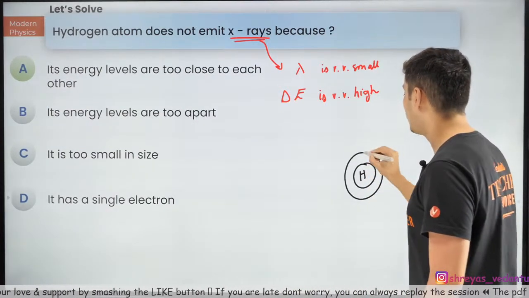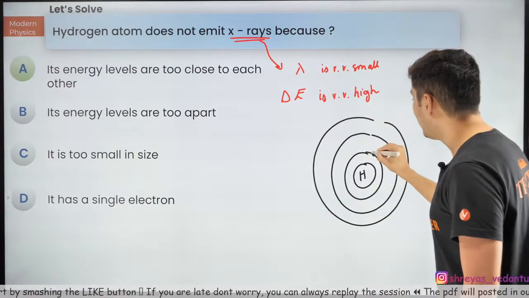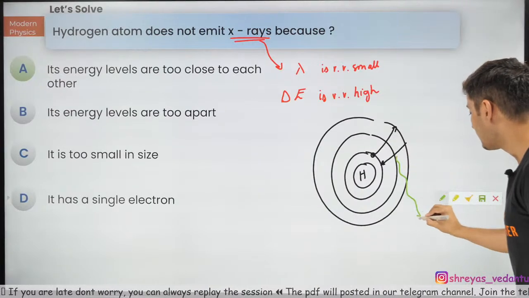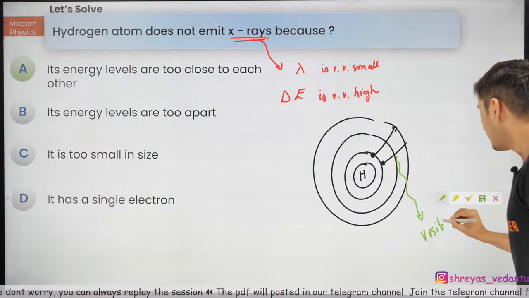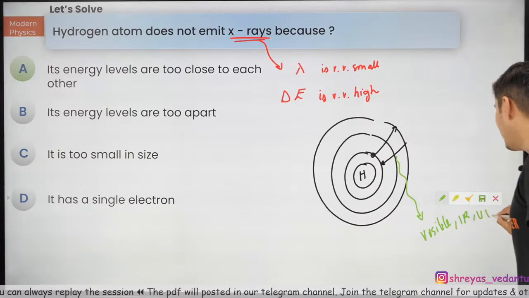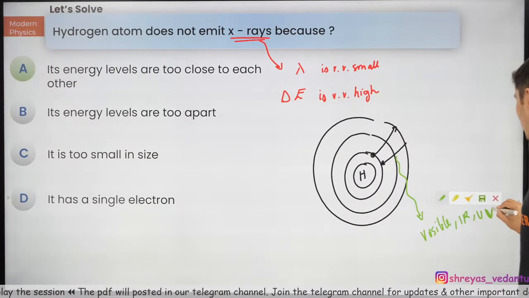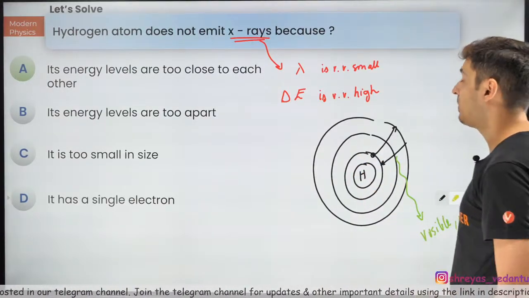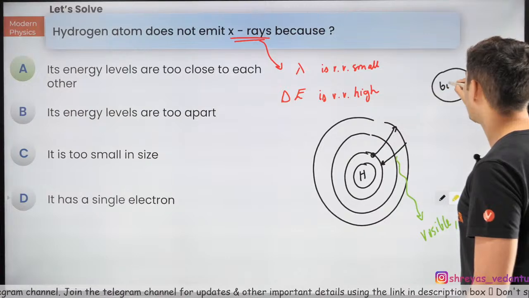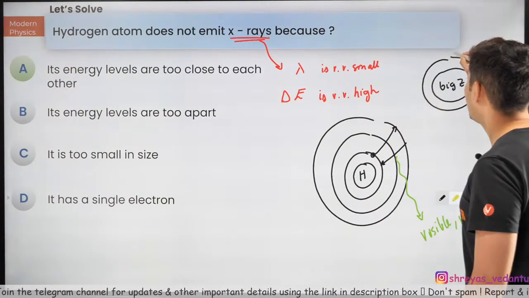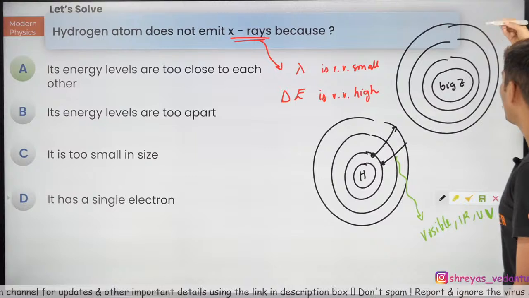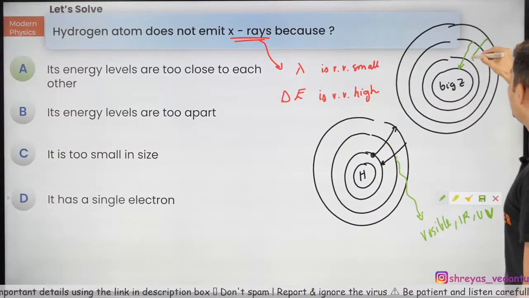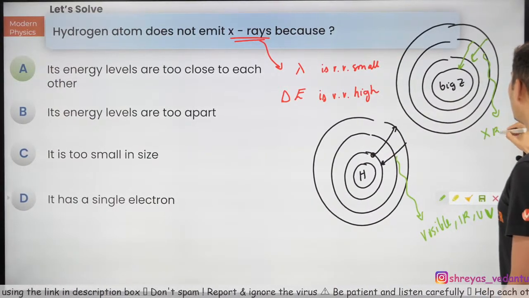If you have a hydrogen atom, even if the other shells are empty, even if the electron jumps and comes back, these wavelengths which are emitted are in the visible spectrum or infrared or ultraviolet. You would have studied this in the Lyman, Balmer, Paschen series. They are in that spectrum. Only when Z increases, that's the atomic number, when you have a big Z, these energies become very large, and then when the transition happens from a higher to a lower orbit, you will see X-rays coming out.